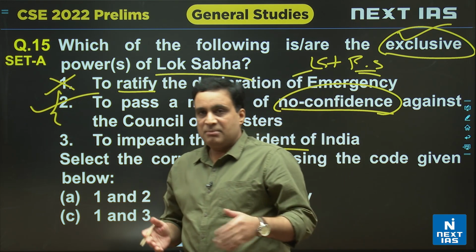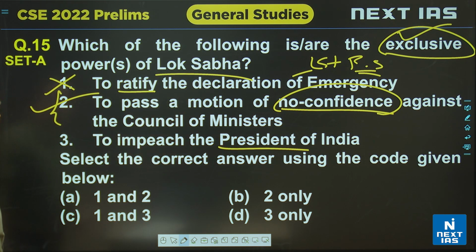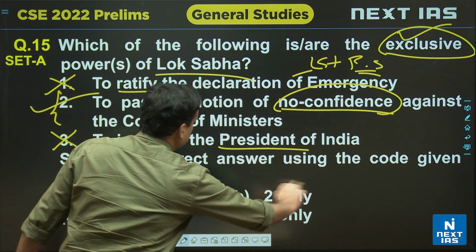And then to impeach the President of India, the motion to impeach the President of India is to be passed both by Lok Sabha as well as in Rajya Sabha. So this is not the exclusive power of Lok Sabha. तो ये option भी है गलत. Only option number 2 is correct, and thus the answer is B.